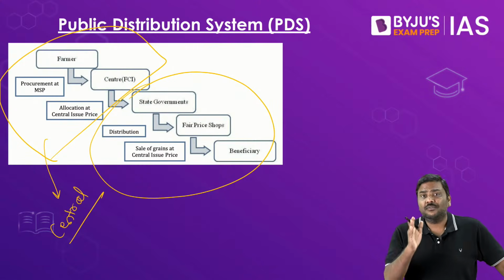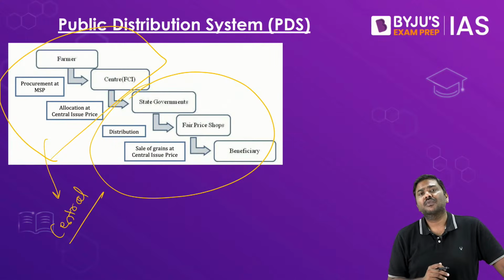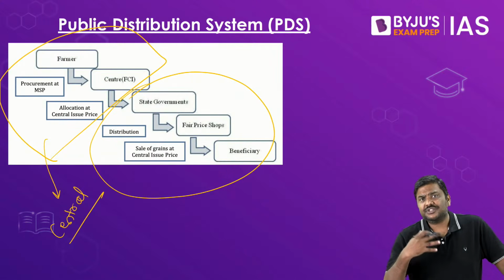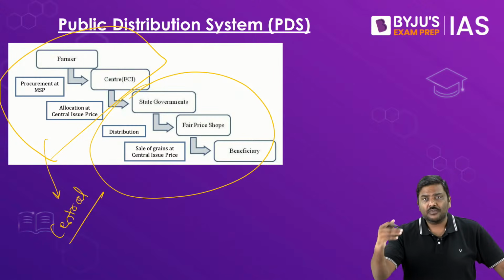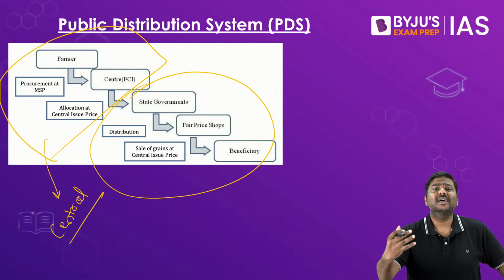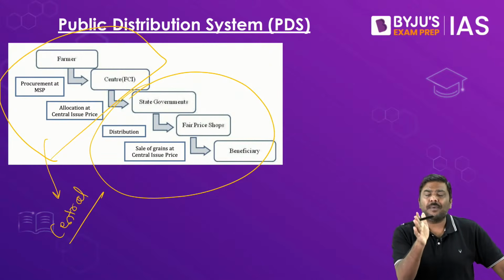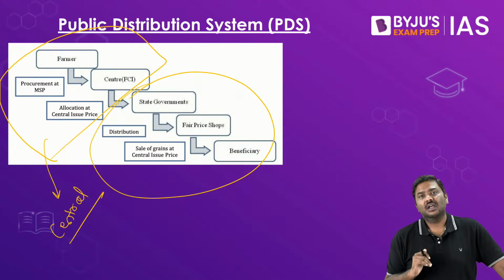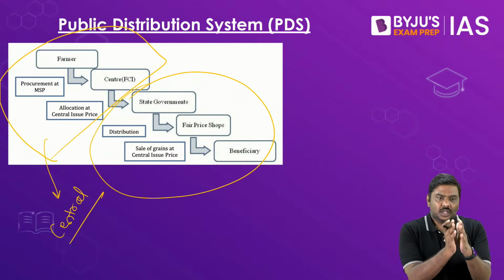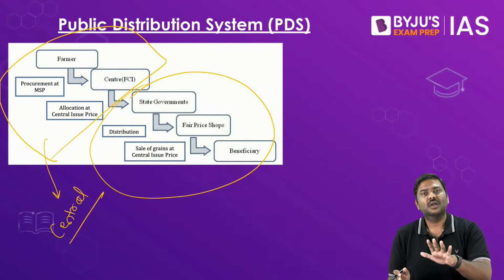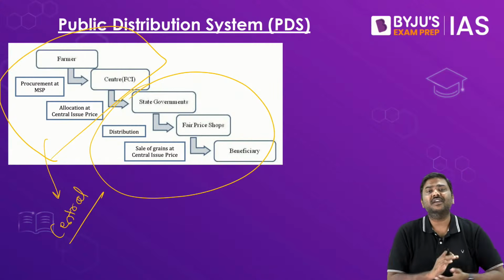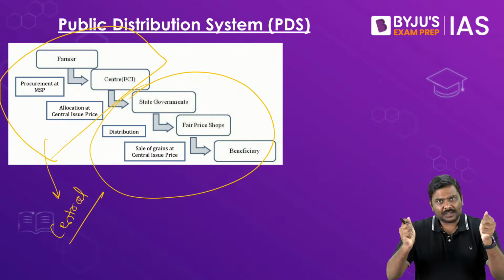Although I am using the term food grains here, please remember this. There are many states which distribute many other commodities apart from food grain also. For example, many states distribute kerosene through the public distribution system itself. So the argument here is the whole public distribution system, which is nothing but a flow chart which is given here. It's a sequence which has been provided here, can be divided into two parts.